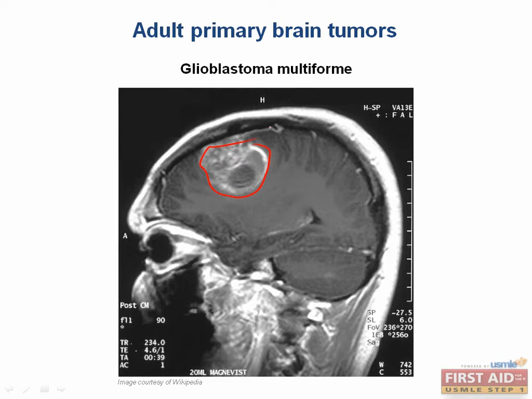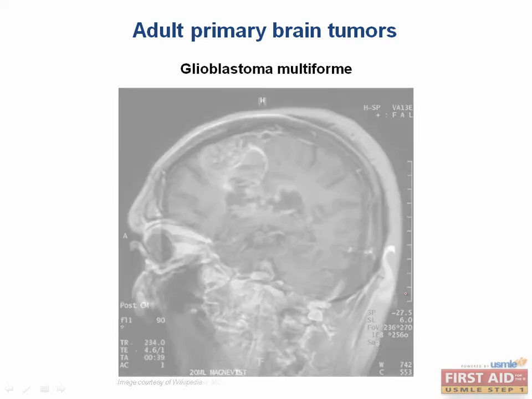Now, astrocytomas are differentiated based on the degree of differentiation of cells. Grade 1 is the most differentiated, while grade 4 is the worst and it's the least differentiated. Even with our most advanced treatments, fewer than 20% of patients survive 1 year after symptom onset.